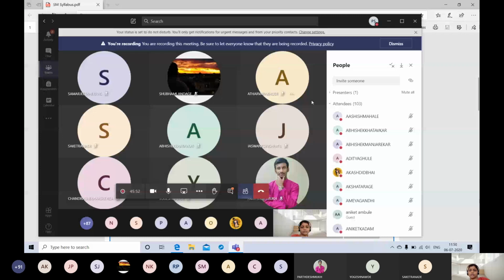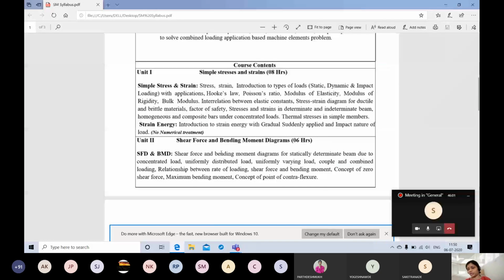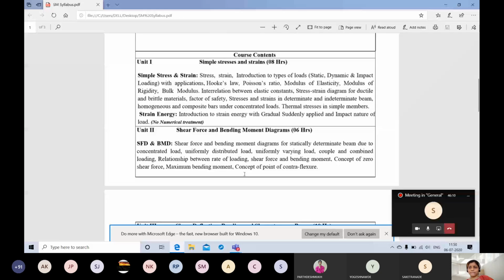This is just an overview of your syllabus, and I'll start with unit 1 only, just a basic unit 1. Again, tomorrow I'll start because many students were admitted late in the class today. Just overall, I'll share a few slides.